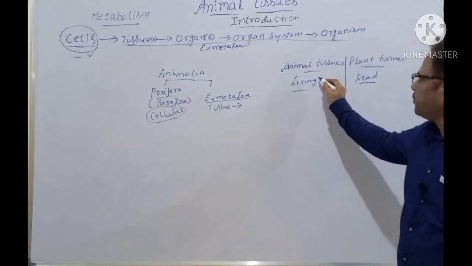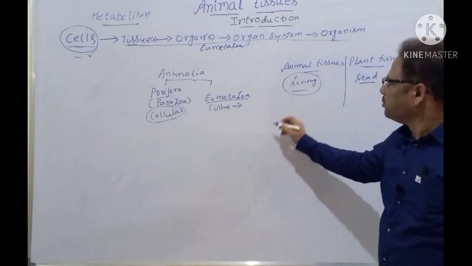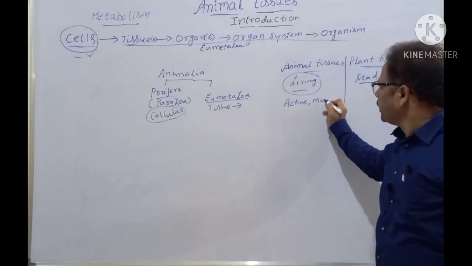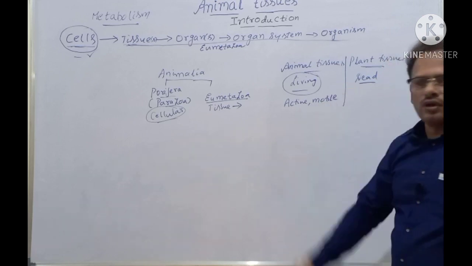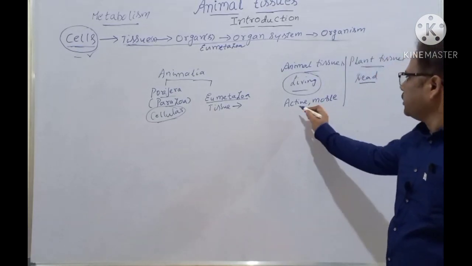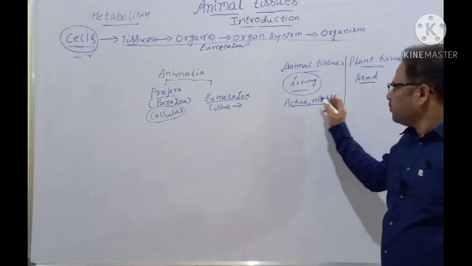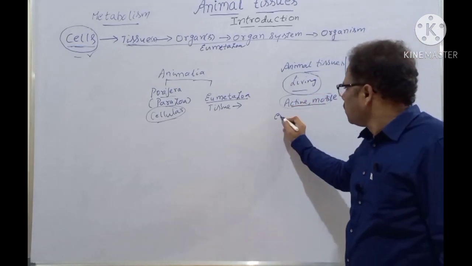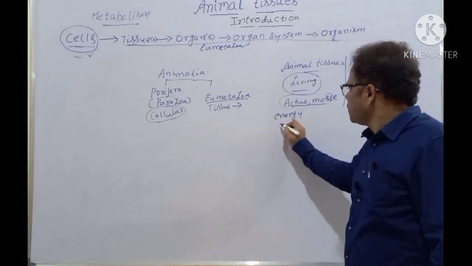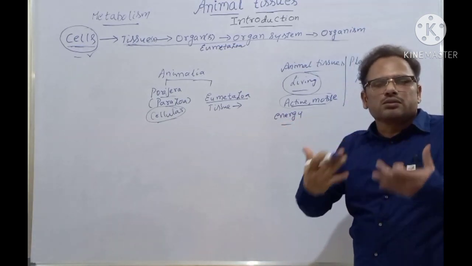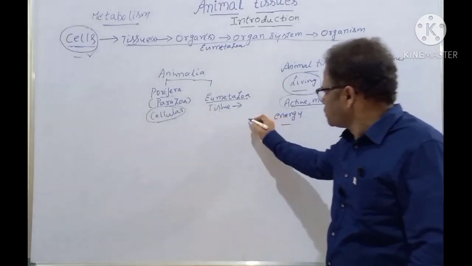Why are living tissues present in animals? Because animals are active and motile. Motile means moving. They can be moving here and there, isn't it? That's why they are very active. For this moving and activeness, what is required? Energy is required. For energy, what is required? Metabolism is required. You take a cell, for example, students.